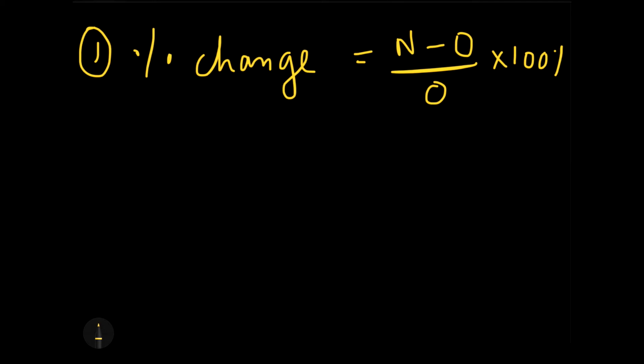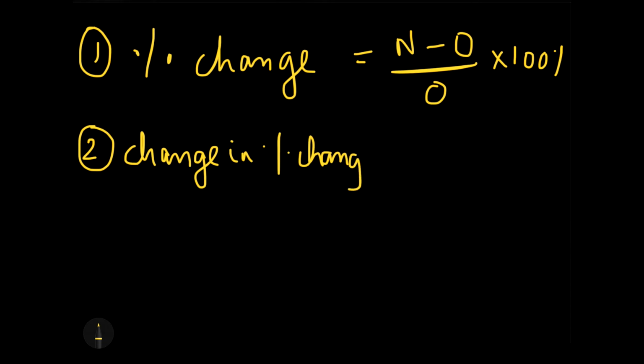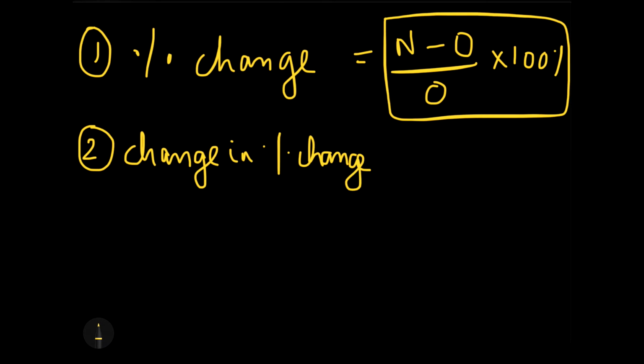But the second category of question is quite related to this category, and this is just an additional step to the existing category, which is called change in percentage change. When I say change in percentage change, whatever percentage change you calculated in the first go, you will be asked in the question paper to find out another percentage change in the other section.